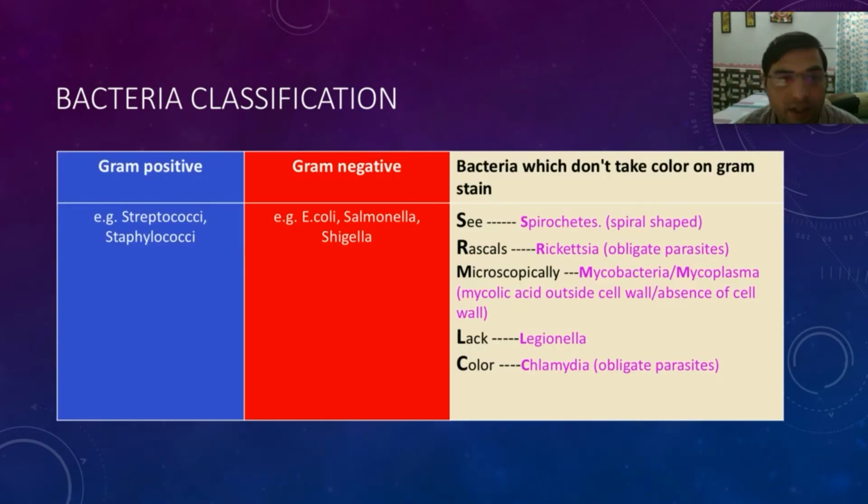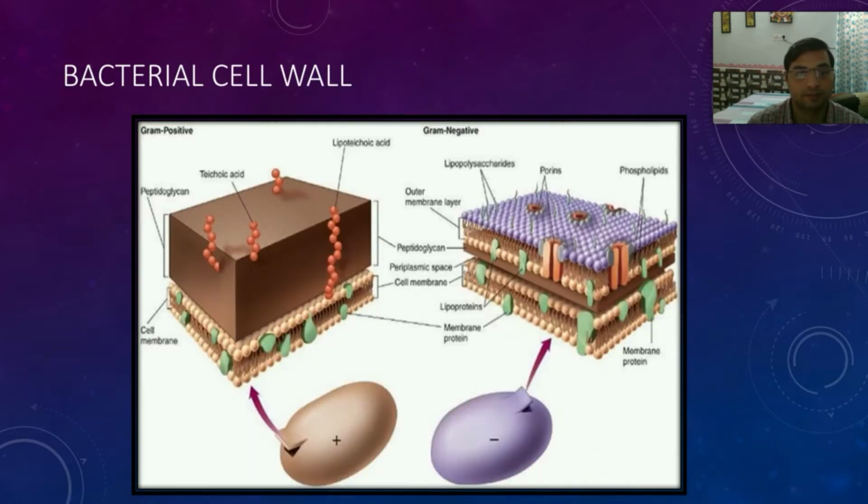The main classification of bacteria we are concerned with is gram positive and gram negative, and this is very important. This is something we should know. If a medical student does not know gram positive and gram negative bacteria, then probably he doesn't know the basics. So these are the basics. In order to know gram positive and gram negative, we should learn the structural differences of the various bacteria, that means the differences in the cell wall. So let us have a look.